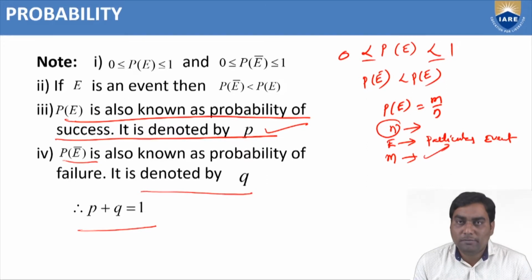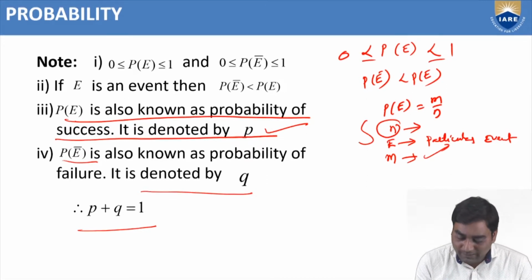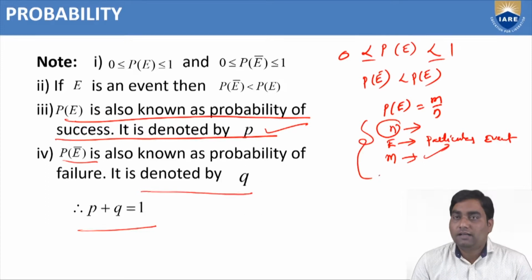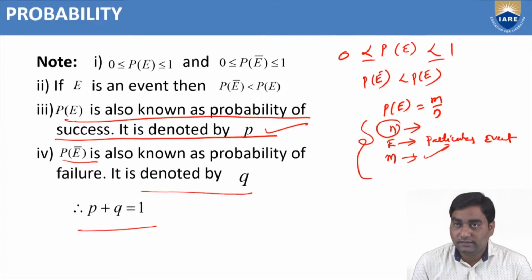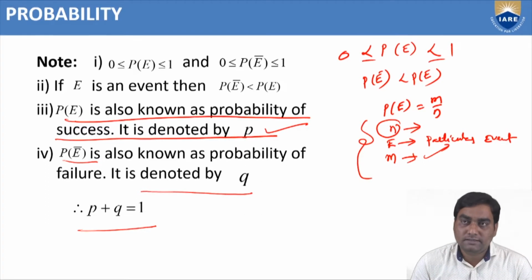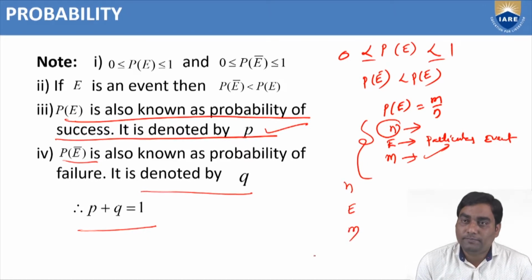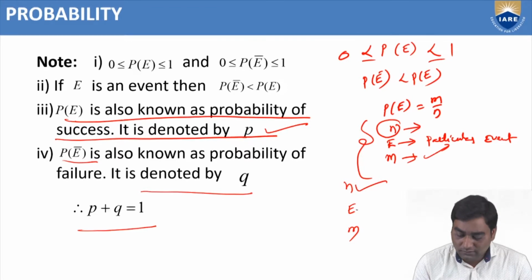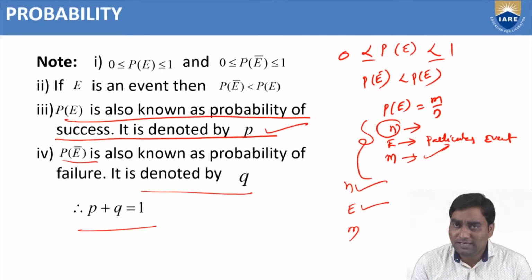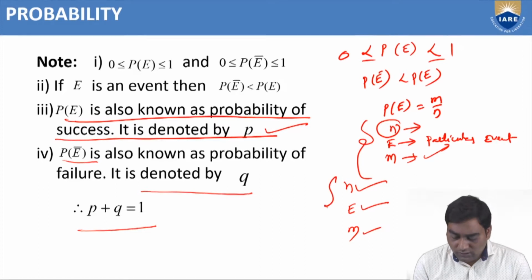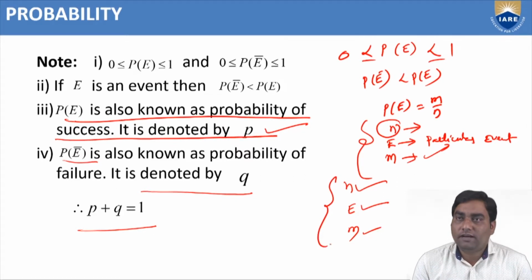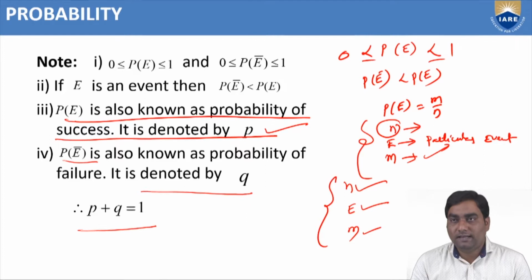So you should remember, while we are finding the probability, these three values are compulsory: n, E, m. First we need to find n, then identify what is E. E means the particular event, nothing but the question. And m is how many events are favorable to that particular question. If you know these three values, we can find the probability of any particular event.